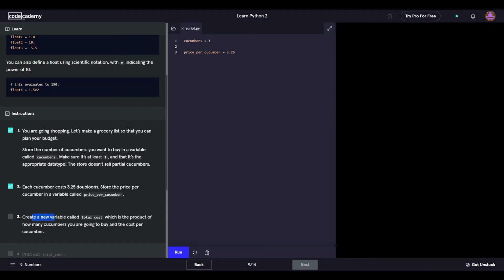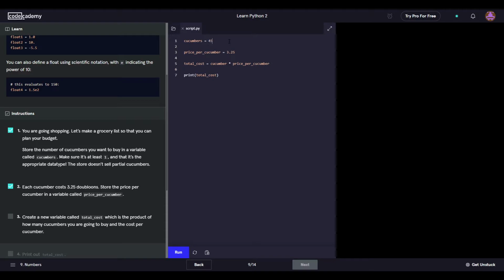Okay. Create a new variable called total cost, which is the product of how many cucumbers you're going to buy and the cost per. Okay. Total cost is equal to cucumber times price per cucumber. I mean, we want to print that out just so we can see it happen.